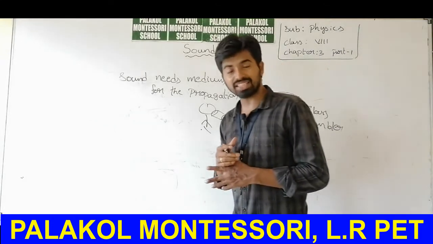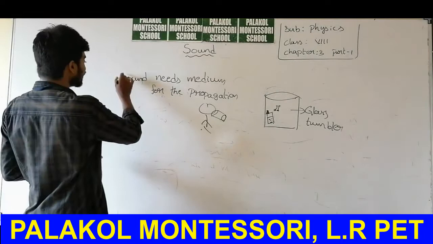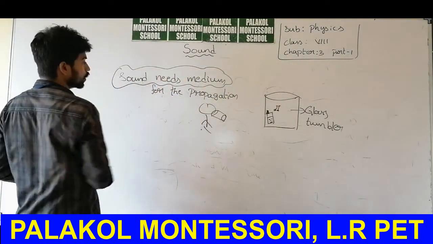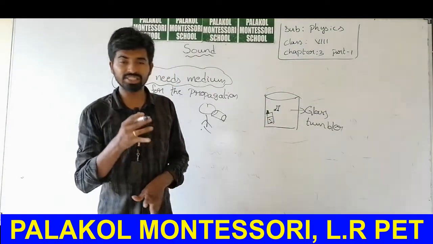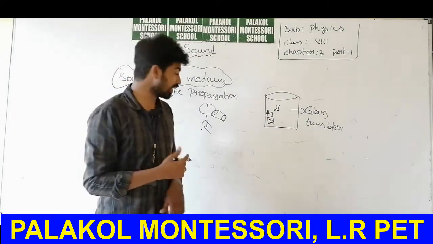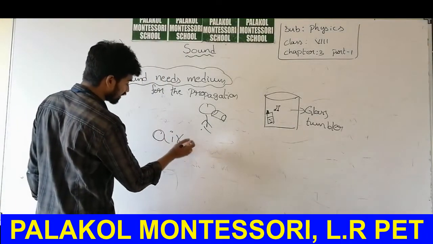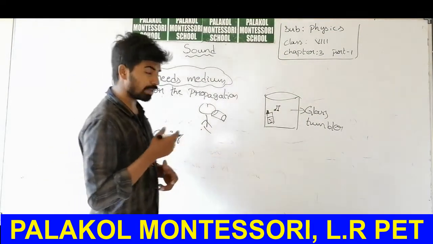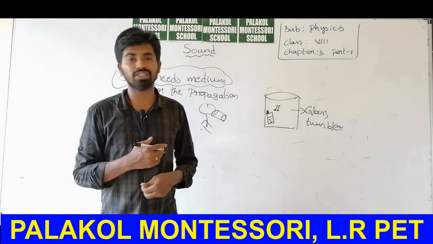So the sound travelled from one place to another, but sound needs a medium to do so. Which is acting as the medium? Here the air is acting as the medium. Air allows the sound to travel from one place to another.